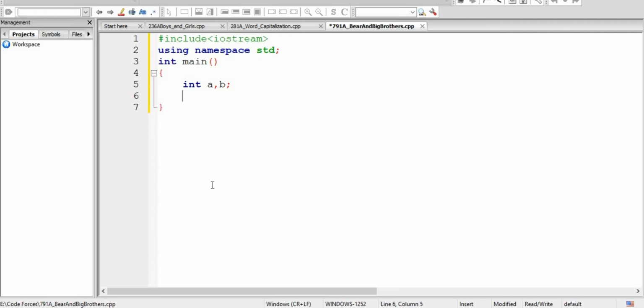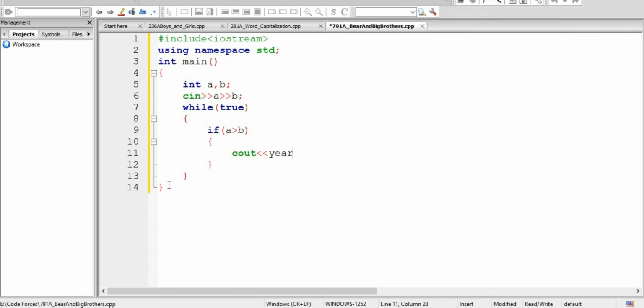Now we see our code in C++. We take the input of A and B, and then continue this process in a while loop, an infinite loop that breaks when the condition becomes true. Firstly, if A is greater than B, we print the year and break this loop.